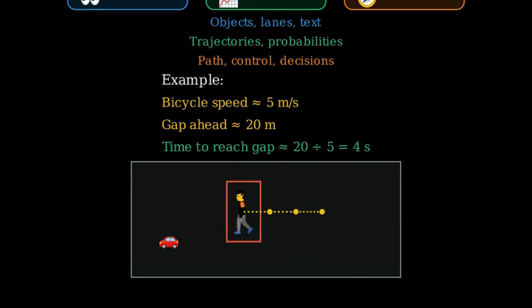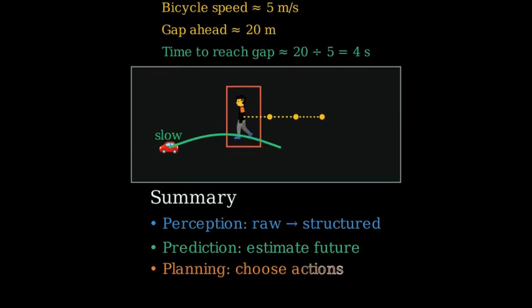Prediction forecasts how the world will evolve. Planning decides what to do to reach the goals safely and efficiently. Together, the three P's power modern intelligent systems.